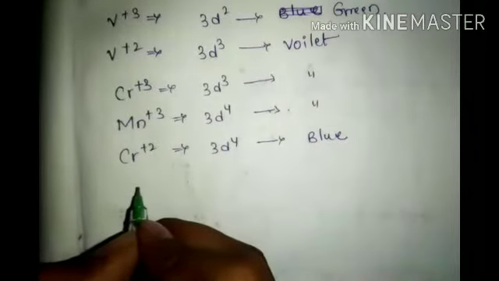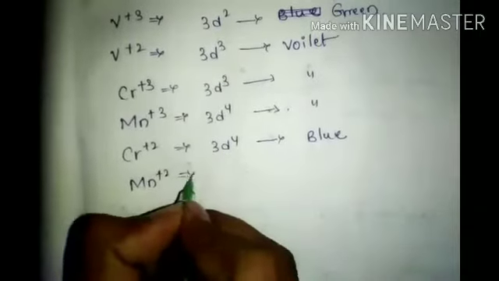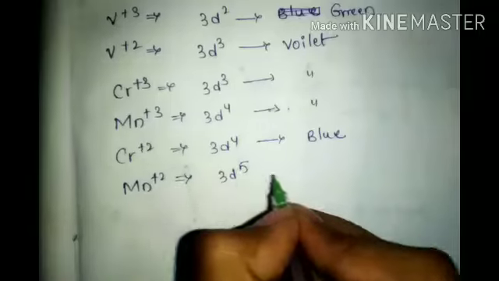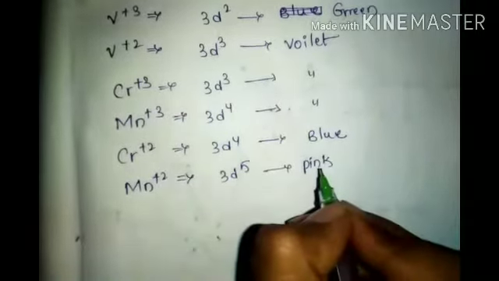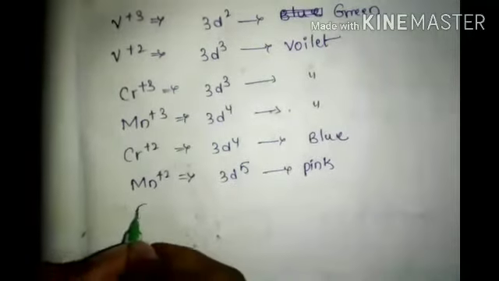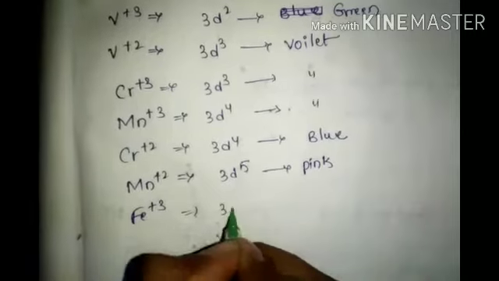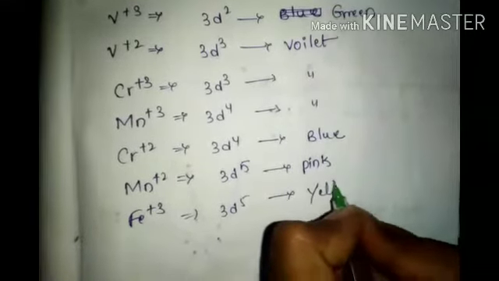Mn plus 2 is 3d5, pink. Fe plus 3, 3d5, yellow.